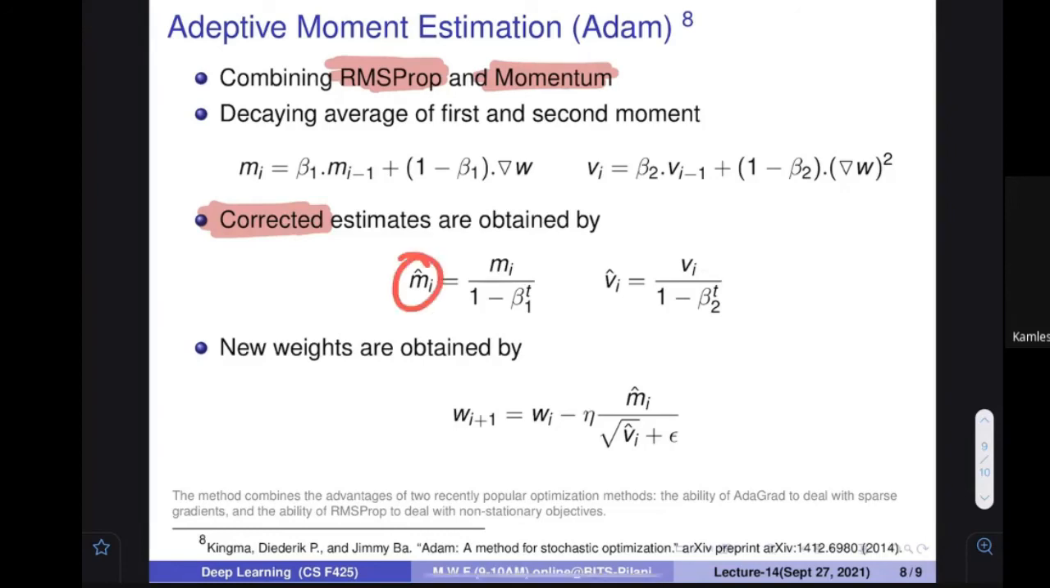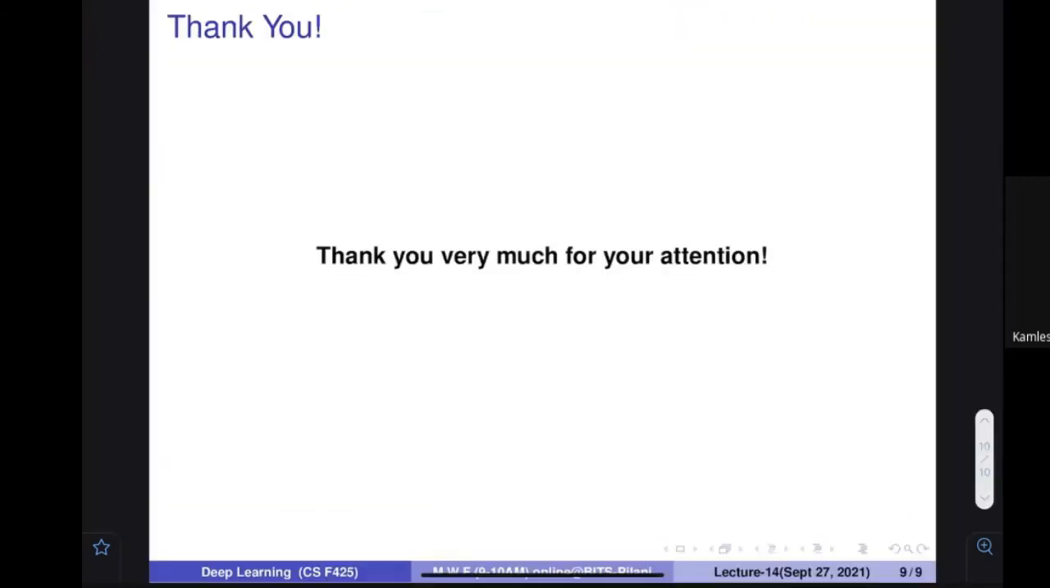Because these values contain the gradient already, you need not write the gradient again over here. So the new weight is equal to the earlier weight minus eta times m_i estimate divided by the square root of the v_i estimate plus epsilon. So this is the formula. Both the advantages of MSProp and momentum are going to be obtained over here. This is a relatively recent paper, 2014, and most of the time whenever you go, you apply this Adam optimizer. So that's all for today. Thank you very much for joining.